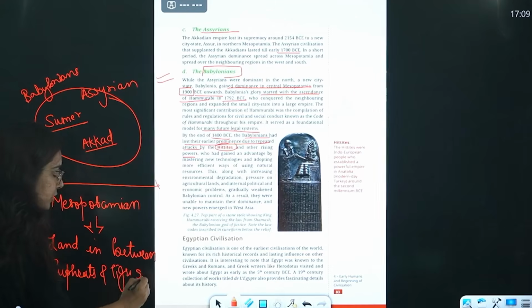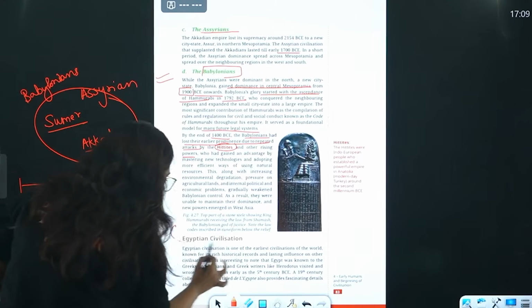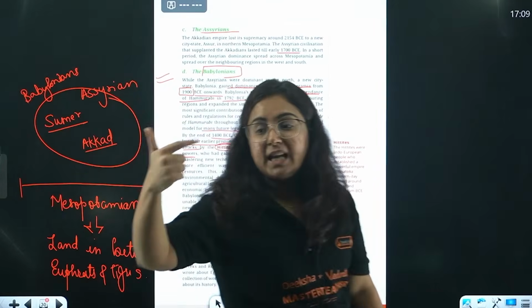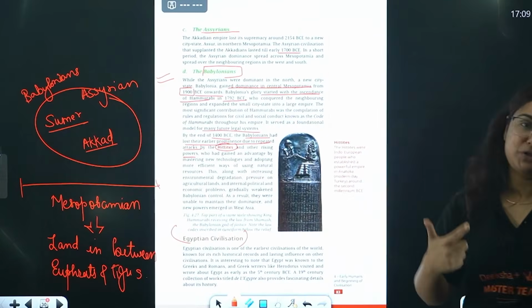This is just the revision of that. Fine. We are starting the next civilization after we completed Sindhu Saraswati, and then we completed Mesopotamian too.